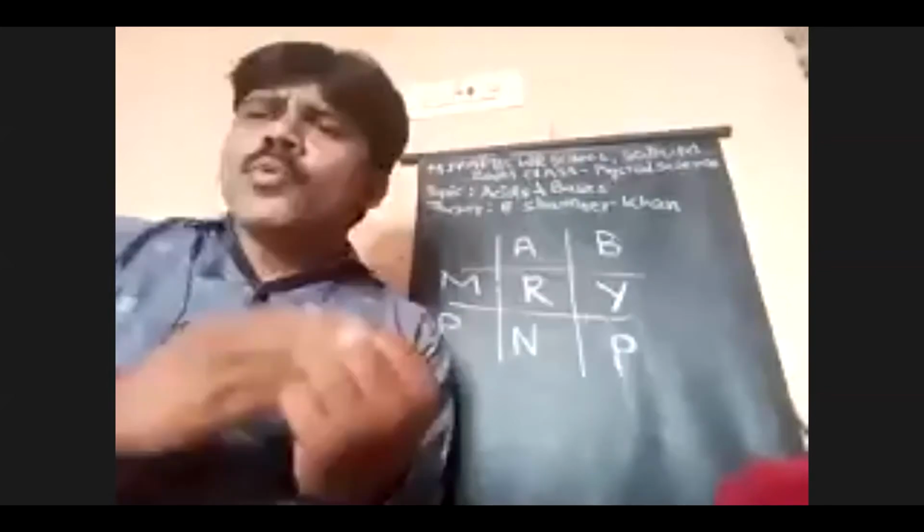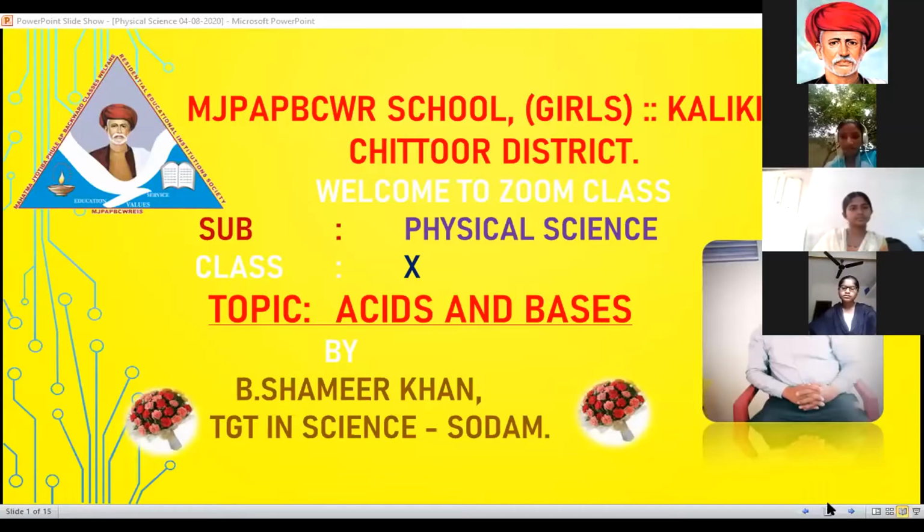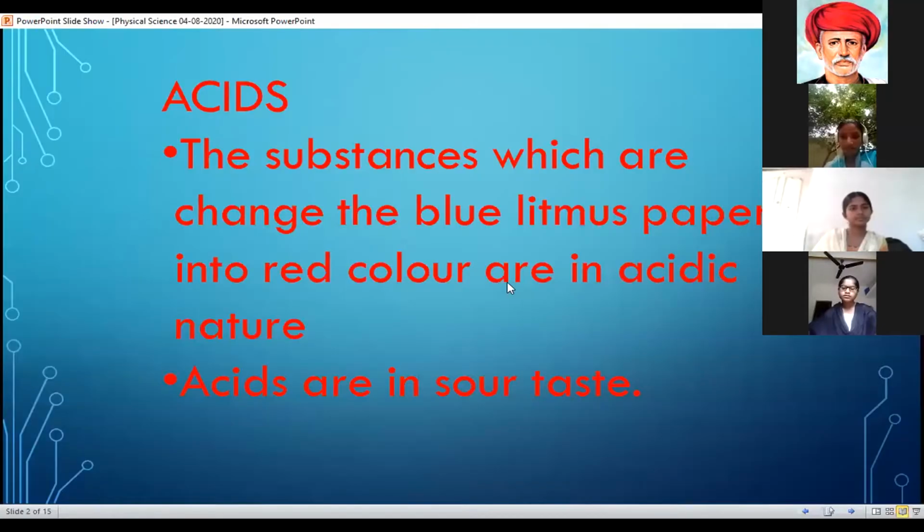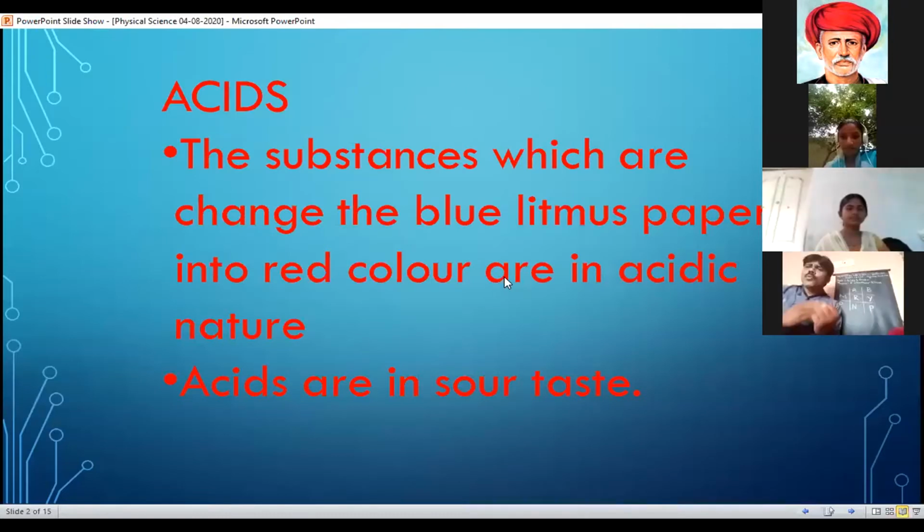We use different types of natural substances that have natural acids, for example lemon, tomato, tamarind, curd. These are all substances having acidic substances. In lemon, citric acid is present.